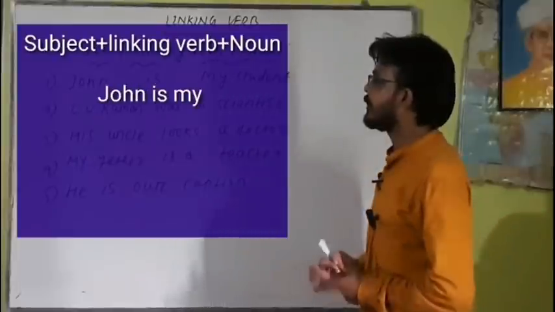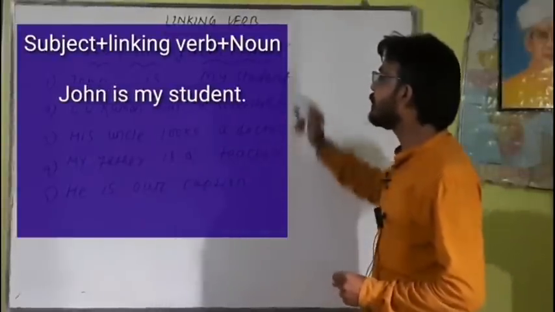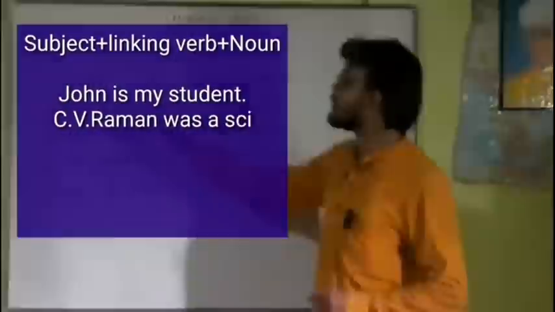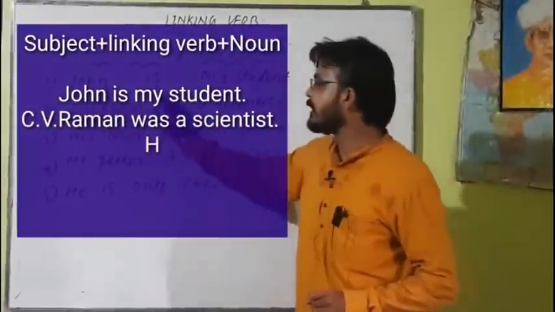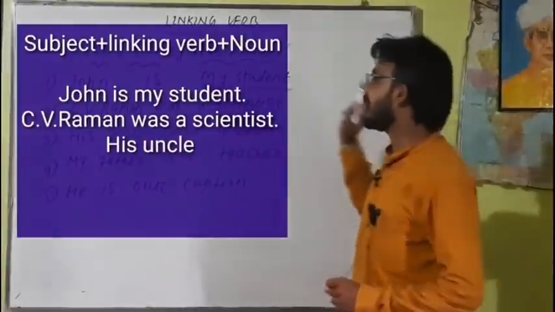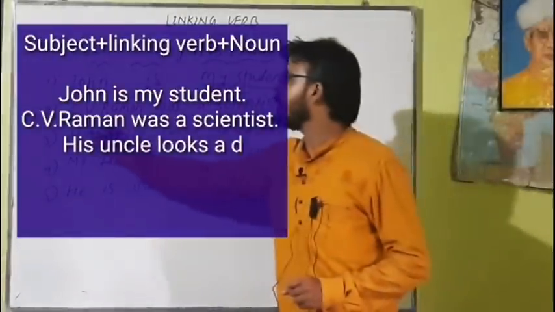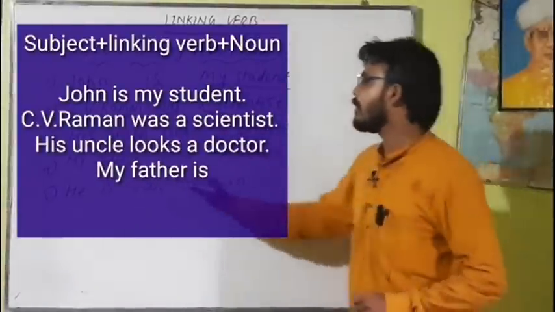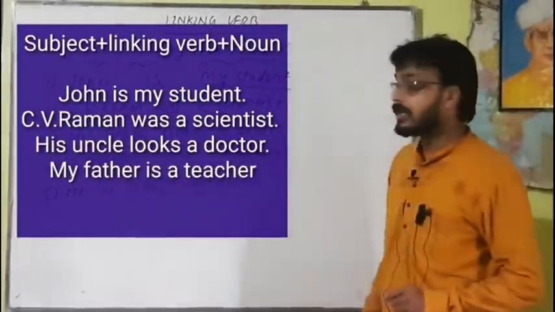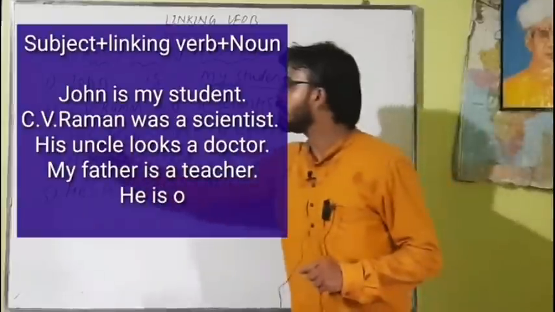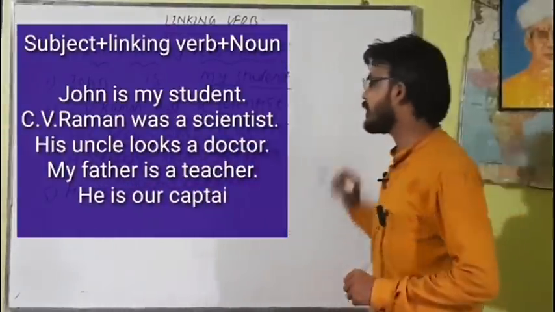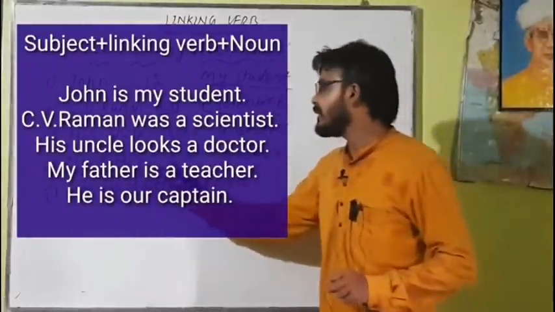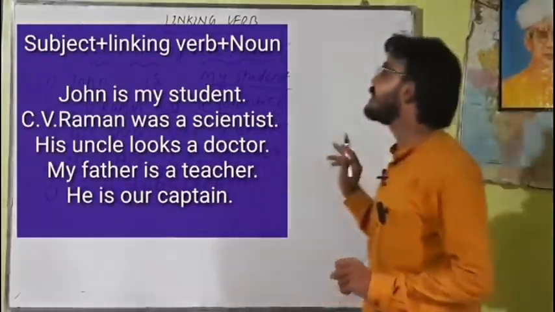Here the structure is subject plus linking verb plus noun. John is my student. John is the subject, is is the linking verb, and my student is the noun. C.V. Raman was a scientist. Raman is the subject, was is the linking verb, a scientist is the noun. His uncle looks a doctor. His uncle is the subject, looks is the linking verb, a doctor is the noun. My father is a teacher. My father is the subject, is is the linking verb, a teacher is the noun.